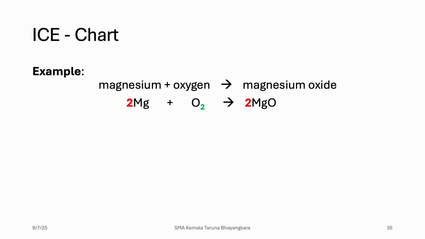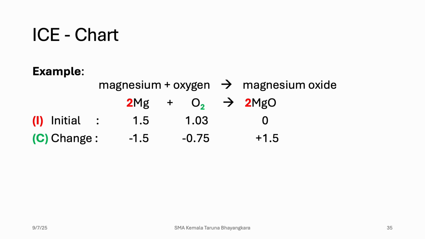And then we can construct the ICE chart. First, we construct the chemical equation. And then for initial, you just put the original data. For this one, we need to put the mole value as it is. So 1.5 moles of Mg and 1.03 moles of O2 and 0 moles of magnesium oxide, MgO. And then during the change, because magnesium is a limiting reactant, it will be used up, so minus the same amount, which is minus 1.5.